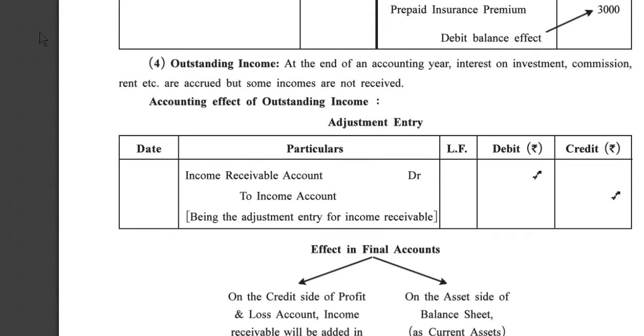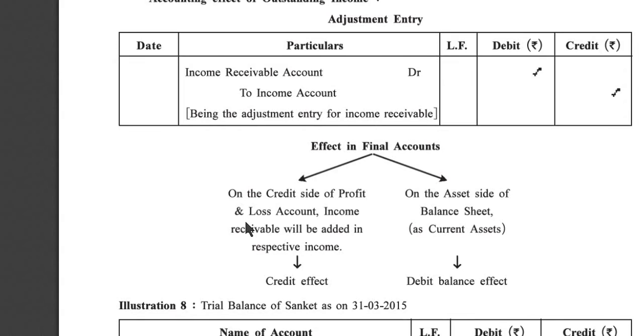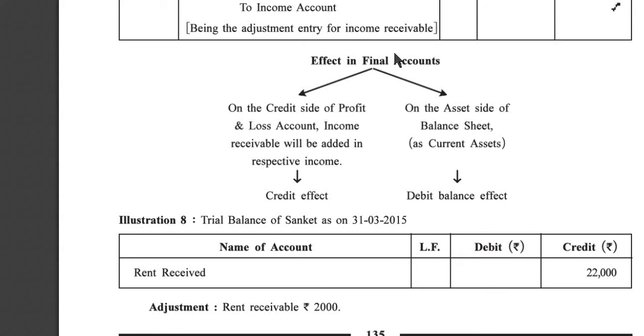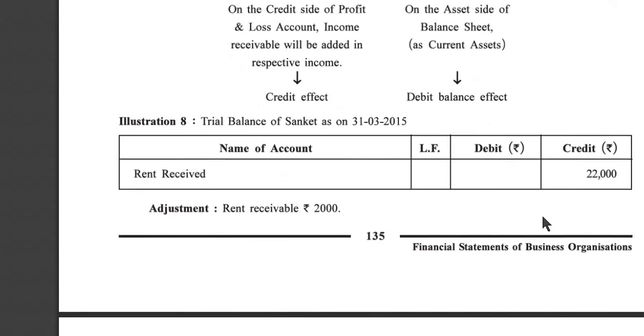Now fourth adjustment, outstanding income. At the end of an accounting year, interest on investment, commission, rent, etc. are accrued but some incomes are not received. Accounting effect of outstanding income. Adjustment entry: income receivable account debit to income account, being the adjustment entry for income receivable. Effect in final account: on the credit side of a profit and loss account, income receivable will be added in respective income, credit effect. On the asset side of a balance sheet as a current asset, debit balance effect.